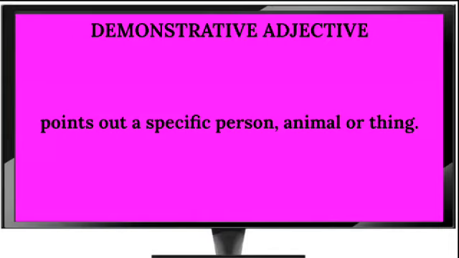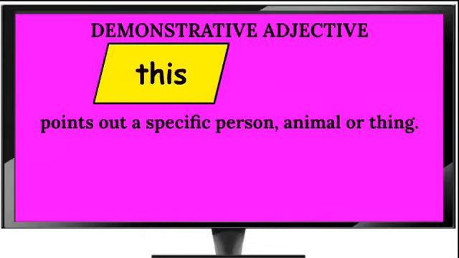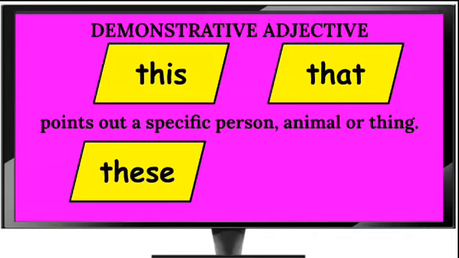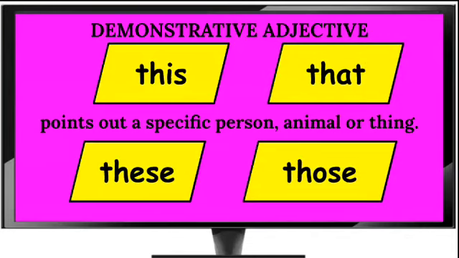Demonstrative adjectives. A demonstrative adjective points out a specific person, animal, or thing. So our demonstrative adjectives are this, that, these, and those.